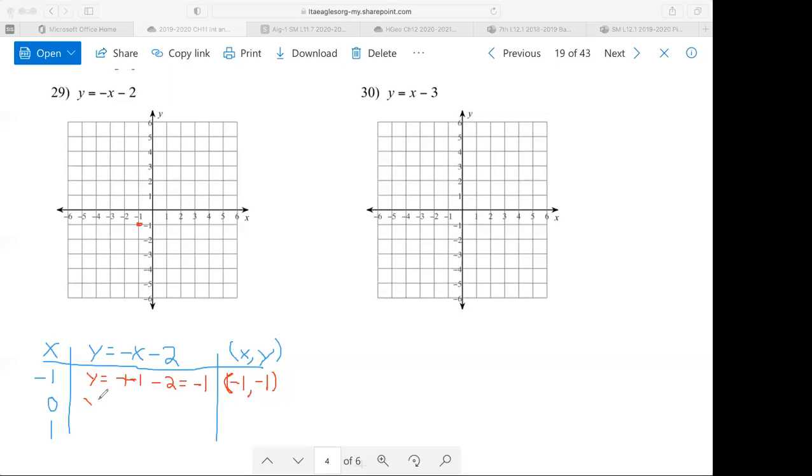Toss in 0. We like 0. It makes the math really easy. Negative, then the X value, which is 0, minus 2. Well, it doesn't matter. 0 doesn't do anything to anything, right? 0 minus 2, even when it says negative 0 minus 2, is just, well, 0 doesn't do anything. It's just -2. That's what we like about it. So when I throw 0 in, I got the value -2.